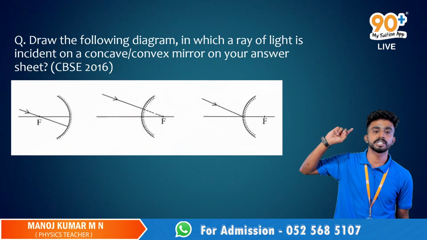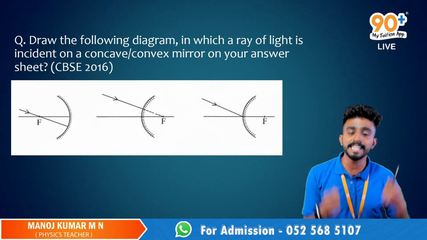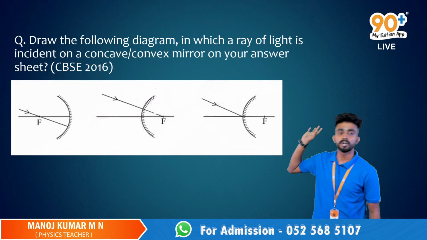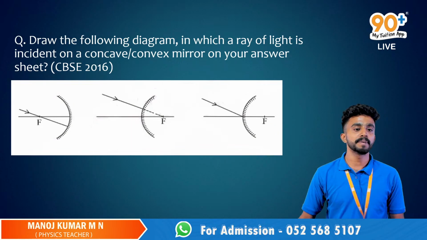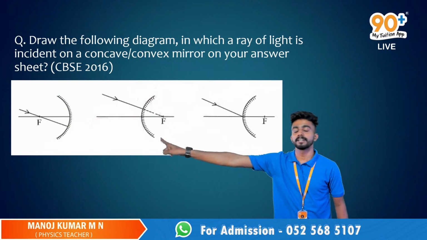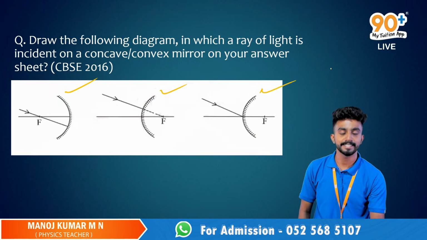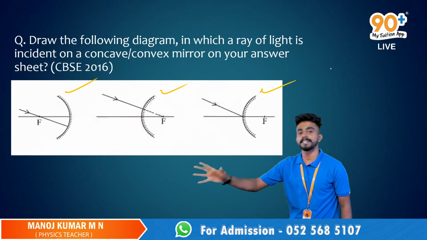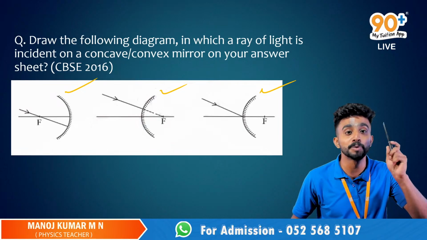So, this particular question: draw the following diagram in which a ray of light is incident on a concave or a convex mirror on your answer sheet. Imagine in the first case this is a concave mirror, and in these 2 cases it is a convex mirror. If the light rays are incident like this, how will they reflect back? You have learned some rules, right?